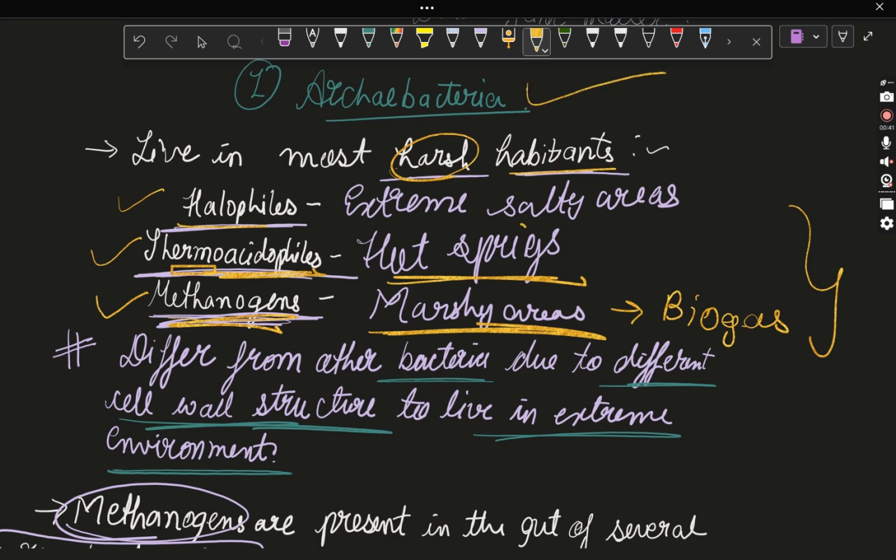Now, why this archaebacteria can live in such extreme conditions is due to their different cell wall structure. Their cell wall structure is different, which makes them live in extreme environments. So the bacteria has a cell wall structure made up of polysaccharide and amino acid, but the archaebacteria has a different type of cell wall structure, which makes them live in such conditions.